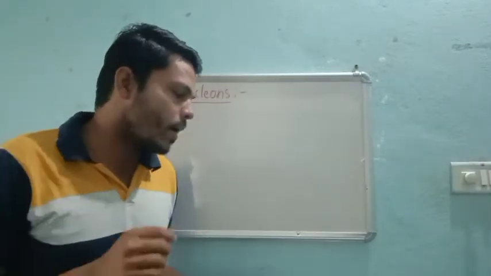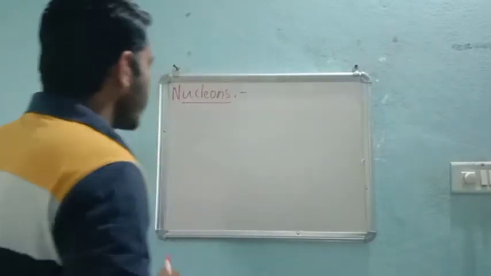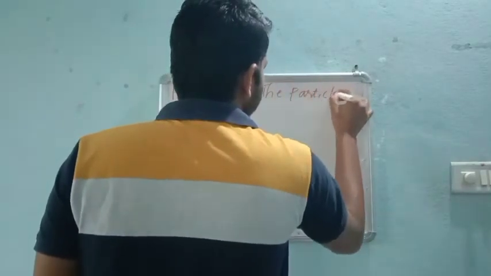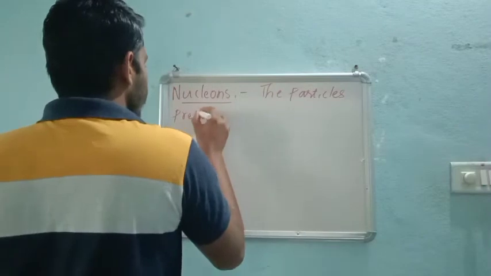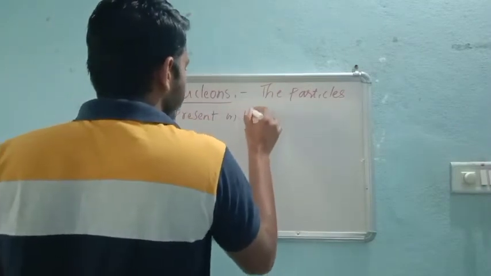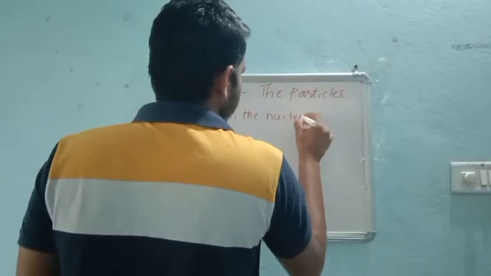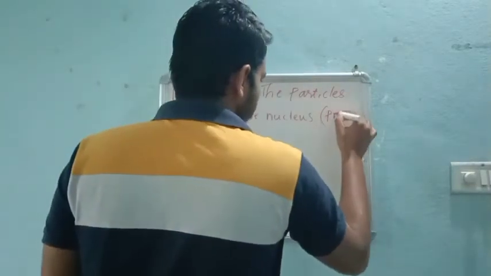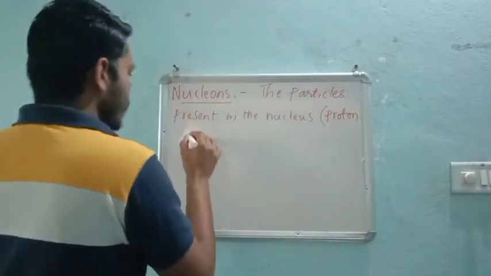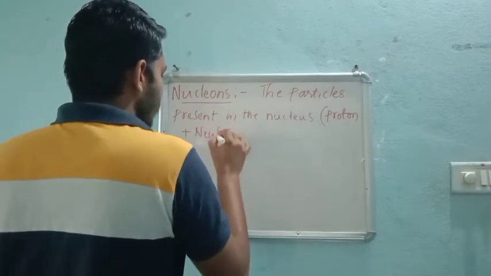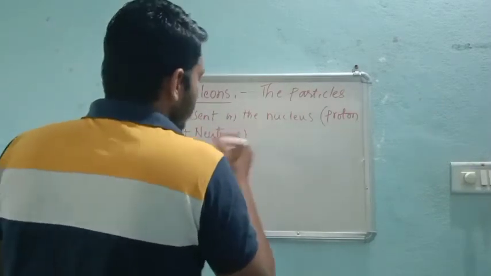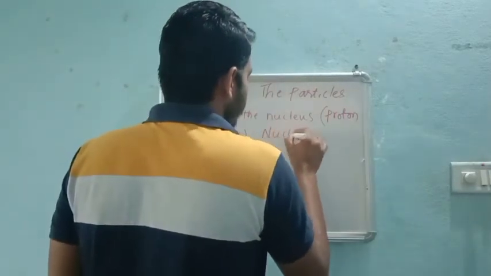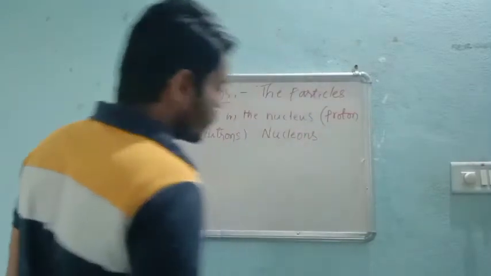So nucleons are the particles present in the nucleus. That means in the nucleus, what we have, as I have just discussed, is protons plus neutrons. So the particles present in the nucleus are nothing but nucleons. These are very basic terms you should know.